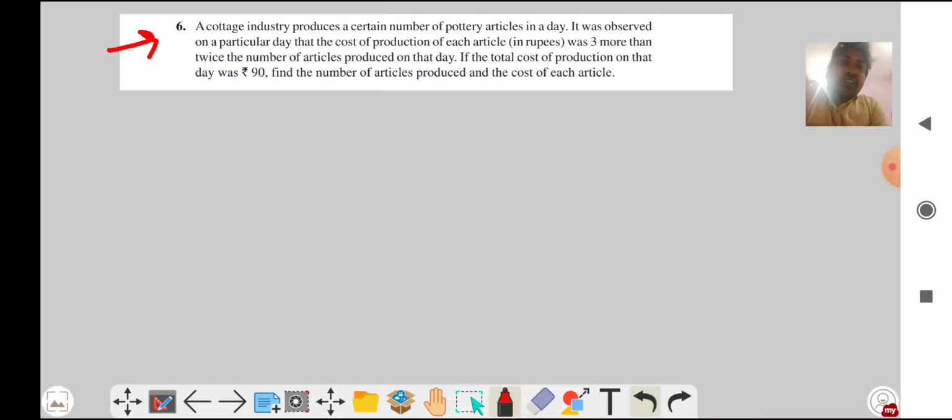A cottage industry produces a certain number of pottery articles in a day. It was observed on a particular day that the cost of production of each article was 3 more than twice the number of articles produced on that day. If the total cost of production on that day was rupees 90, find the number of articles produced and the cost of each article. I think the question is clear to all of you.